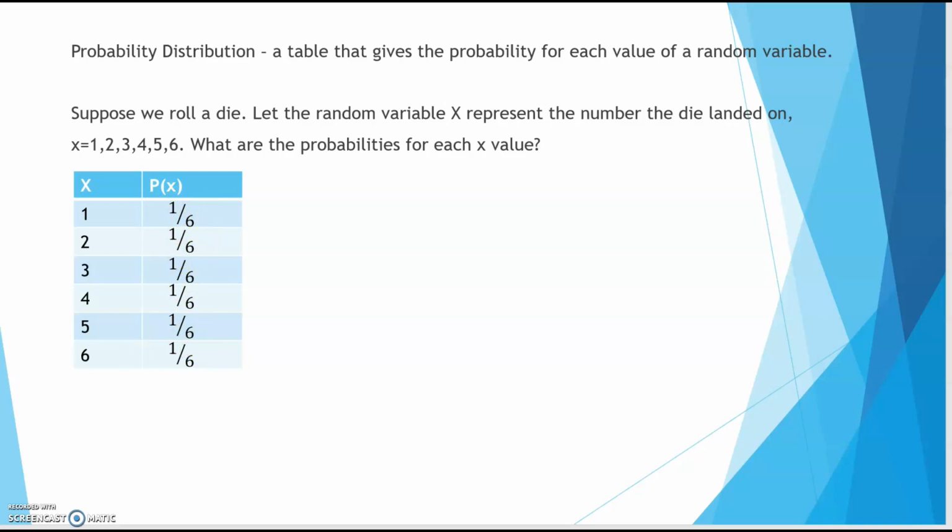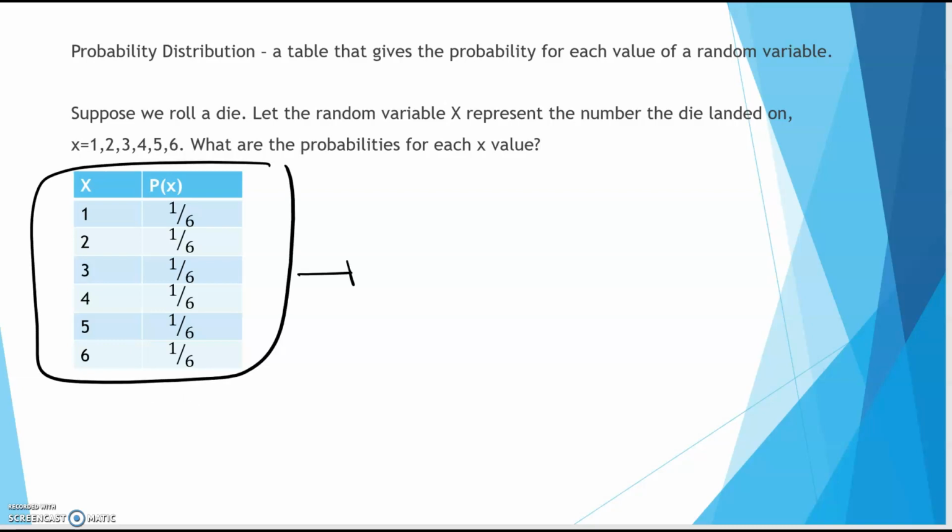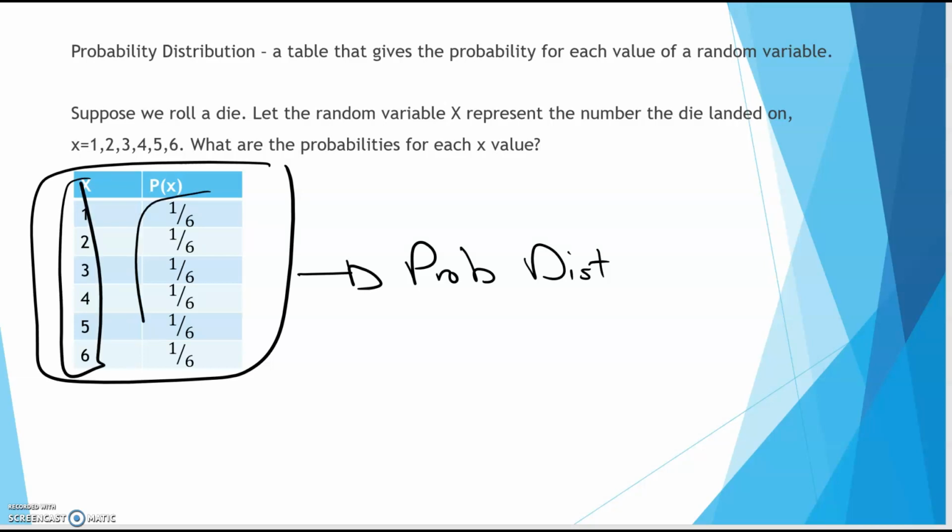Now, if I add all of these up, the summation of all these probabilities would add up to 1. Okay? Now, this right here, this is your probability distribution. It's just a table. There's your X values right here, and then there's the probability for each of those X values, and that's it.